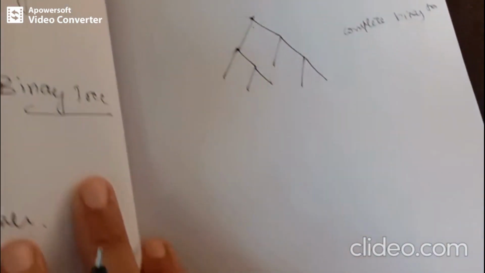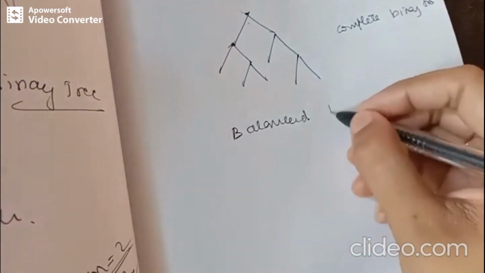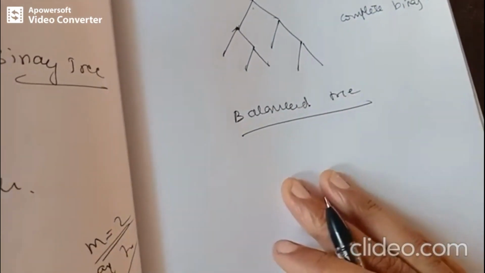So next we will see about a balanced tree and a full binary tree. So what is a balanced tree?